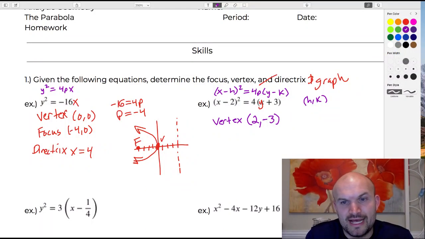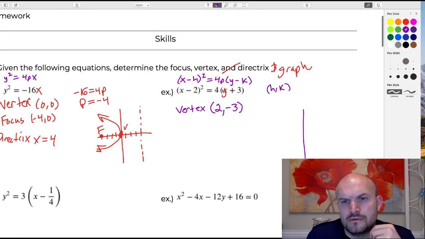So now let's go ahead and graph the parabola with the vertex. So that's going to be at 1, 2, negative 3, 1, 2, 3.